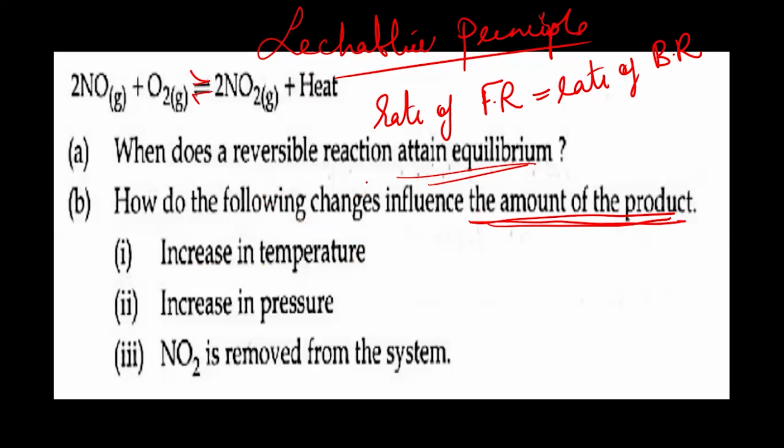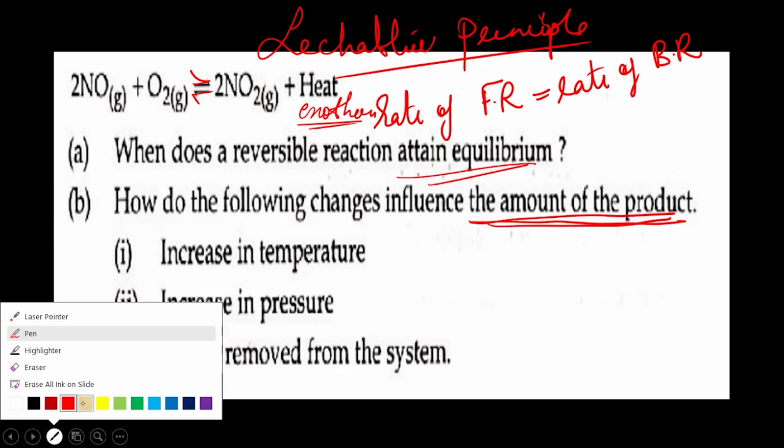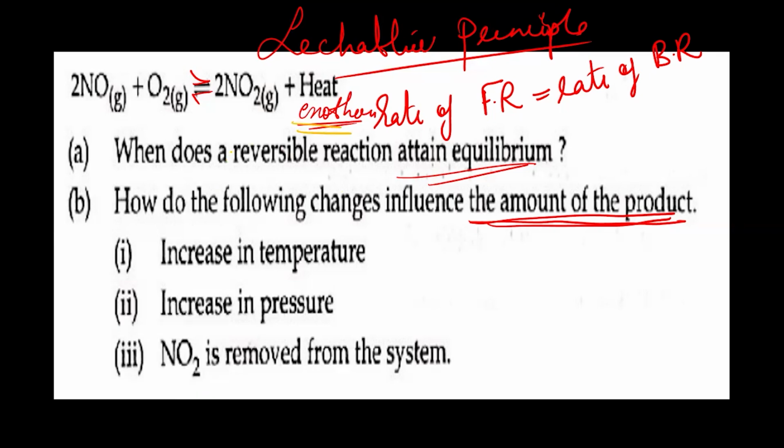You must understand that. When you look through this equilibrium reaction, you'll understand that the forward reaction is exothermic, right? Because it is releasing heat. So the forward reaction is an exothermic reaction. If the forward reaction is exothermic, it means heat is releasing in this forward reaction. What happens to the product if you increase the temperature? The backward reaction will take place, because the backward reaction is endothermic.